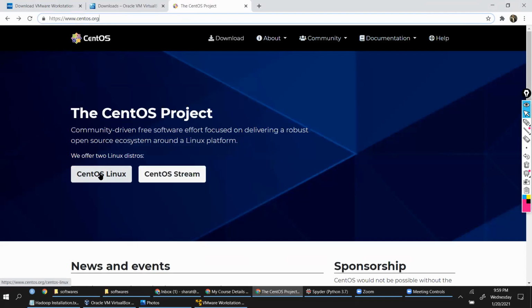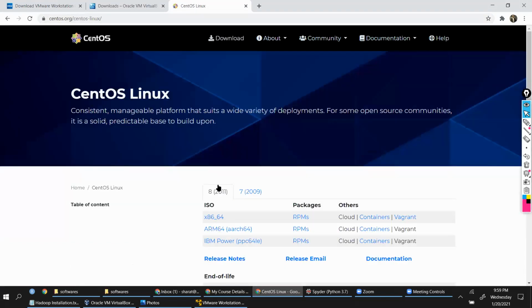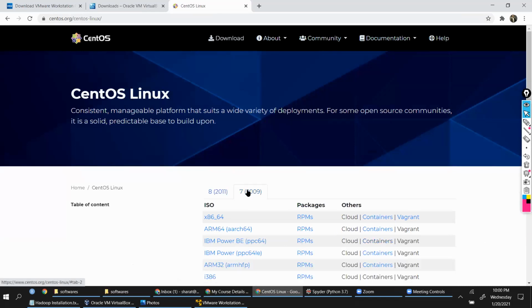Click CentOS Linux. When you do that, you'll get these options, Linux 8 and Linux 7. Go with Linux 7. I recommend Linux 7 because it's more stable. You can also go with 8. There is no harm in doing it. Click on x86_64. Click on this first option.